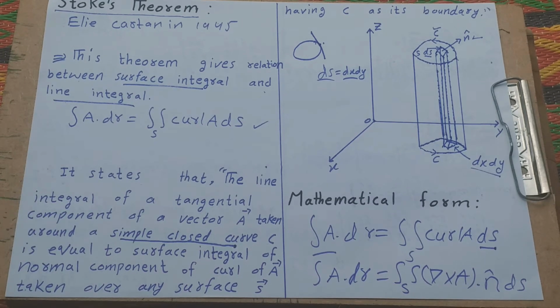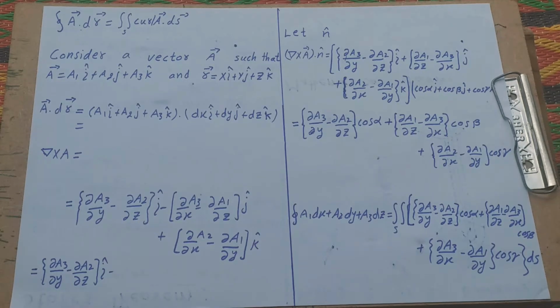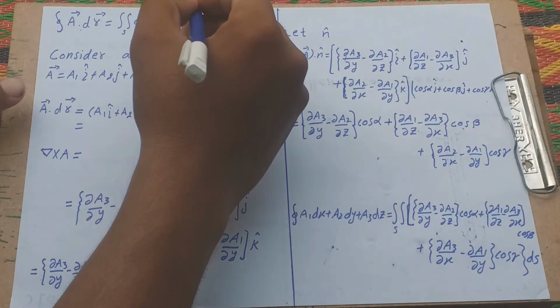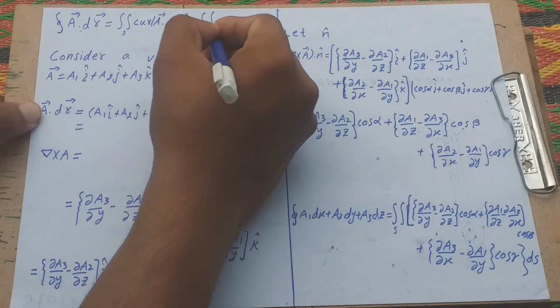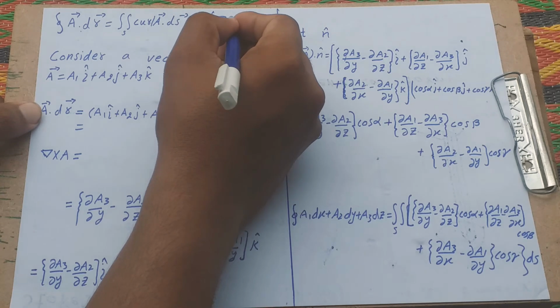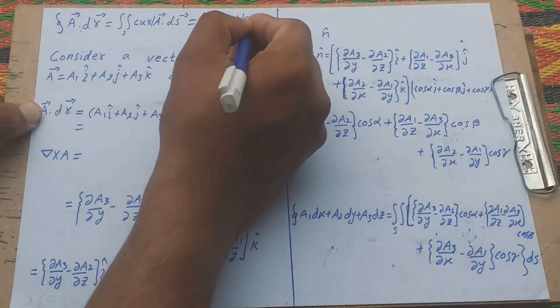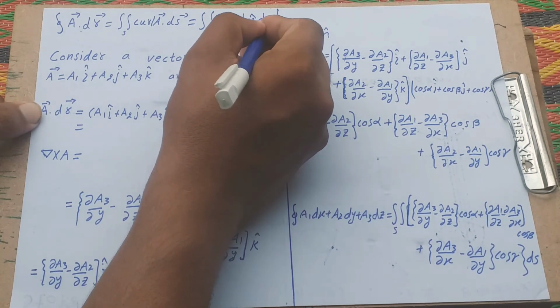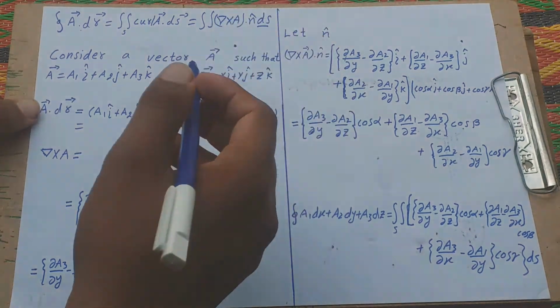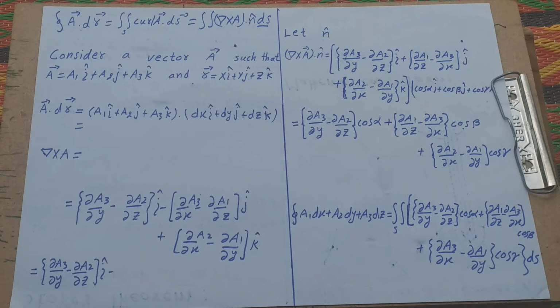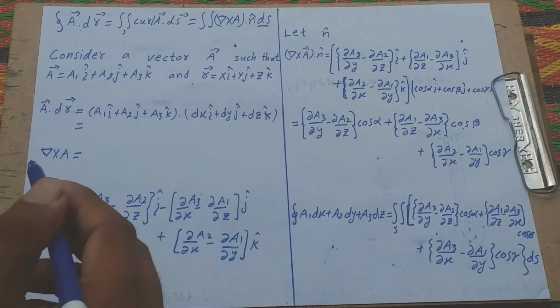We already explained in curl A dot n dS, n is the normal component and dS is the surface element.